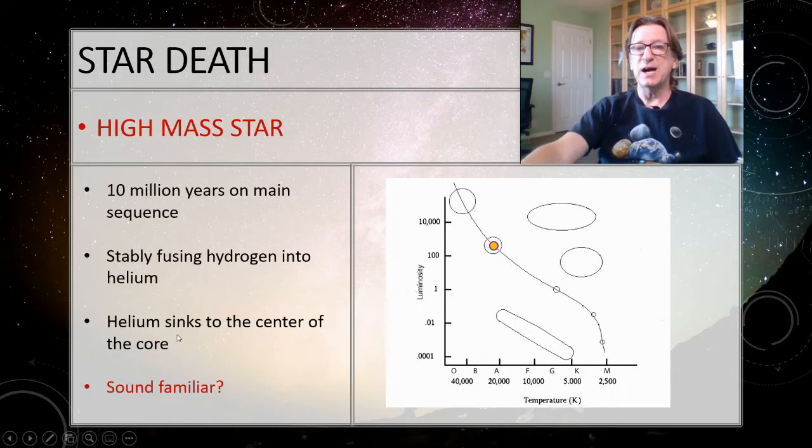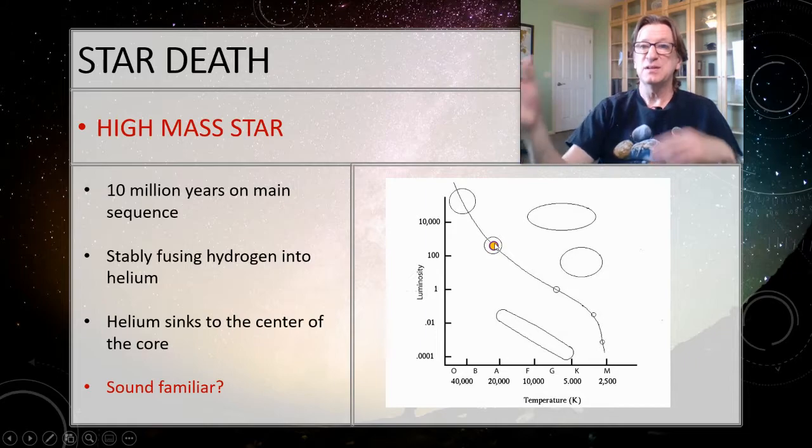All right, so let's talk about a high mass star. An O-type star might spend 10 million years on the main sequence. An A-type star like this might be a little bit longer than that, maybe 100 million years or so. But even so, it is a main sequence star. It is stably fusing hydrogen into helium.